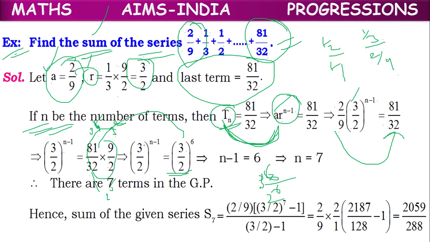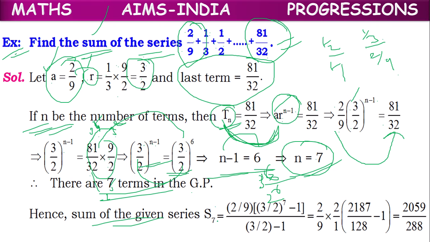On the left hand side we have 3 by 2 whole power n minus 1. As the bases are same, we can equate the powers. N minus 1 equal to 6, or n equal to 7. So there are 7 terms in the GP. There are 7 terms in the GP, and the formula for the sum of 7 terms is Sn equal to a into,